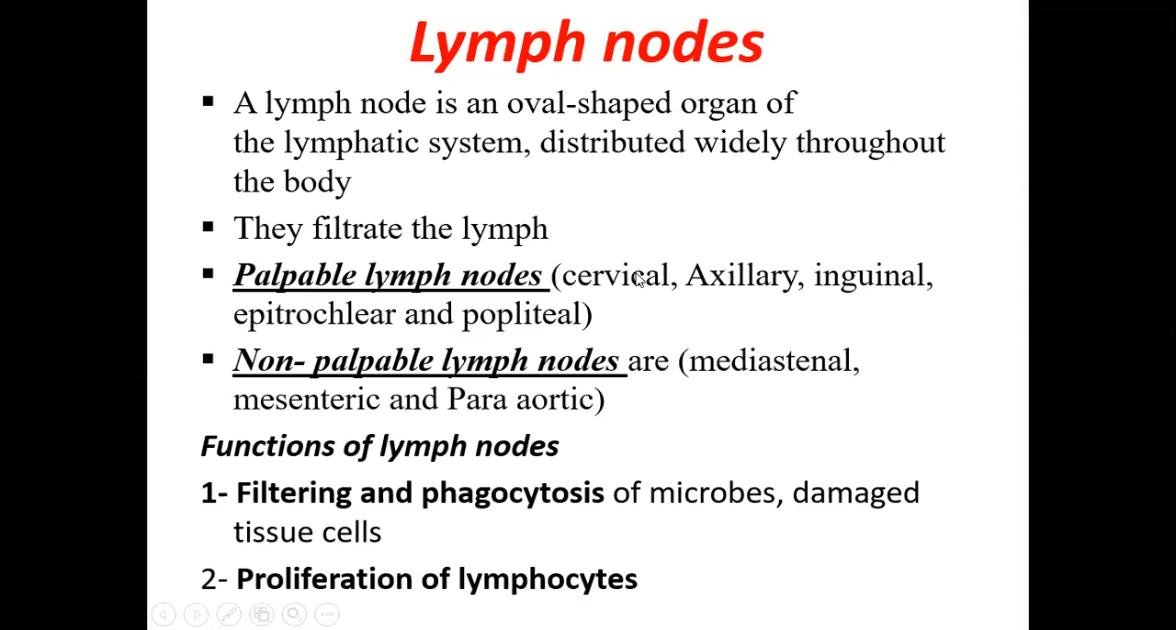Palpable will be cervical, axillary, inguinal, epitrochlear, and popliteal. Non-palpable will be mediastinal, mesenteric, para-aortic. All these are some of the groups of lymph nodes.